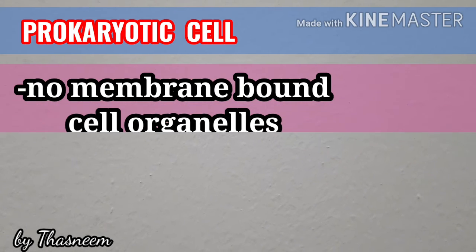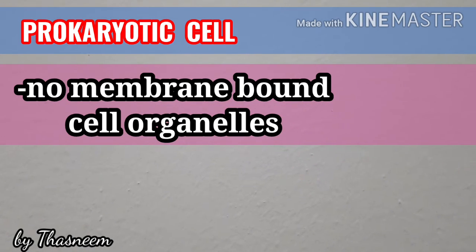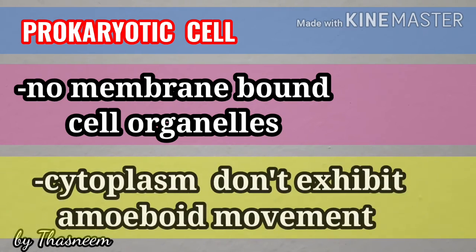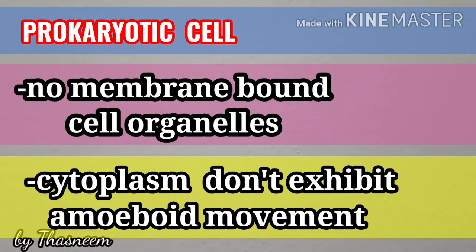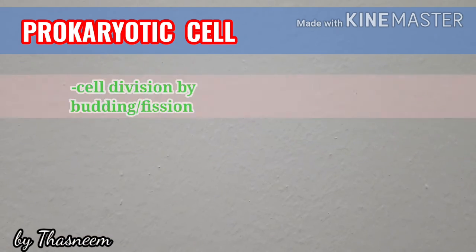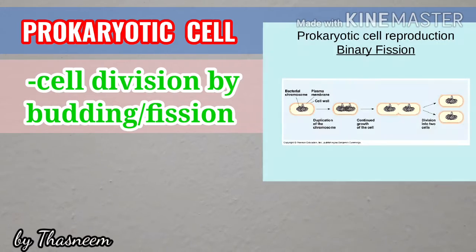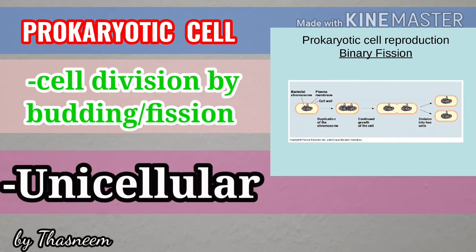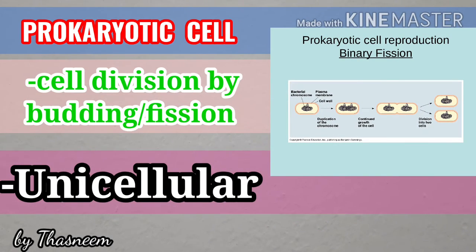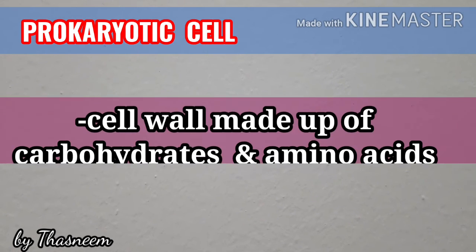The prokaryotic cells do not have membrane bound cell organelles, and the cytoplasm does not exhibit amoeboid movement. Here, the cell divides by means of budding or fission. The prokaryotic cells are usually unicellular.